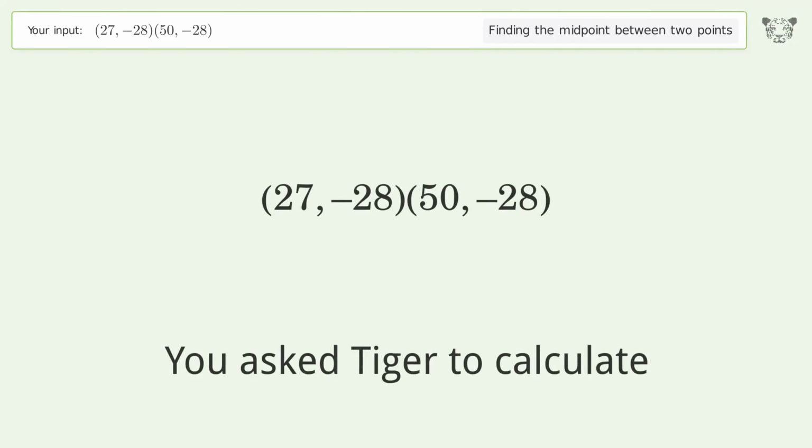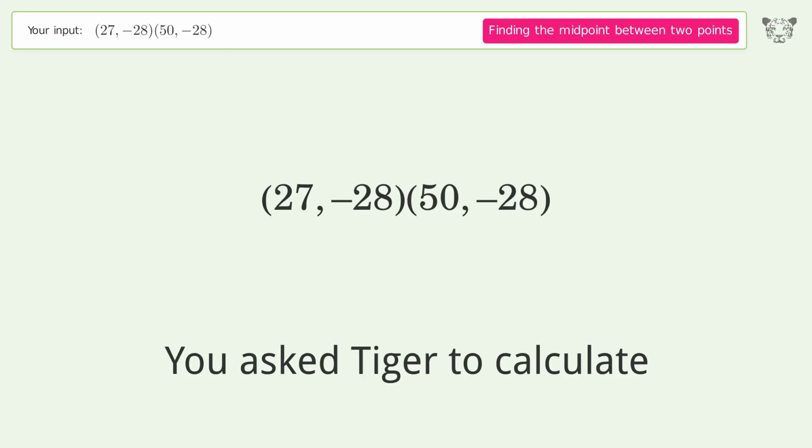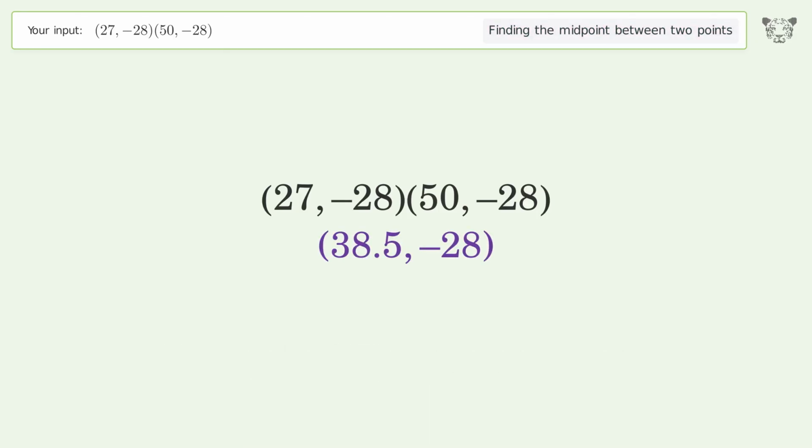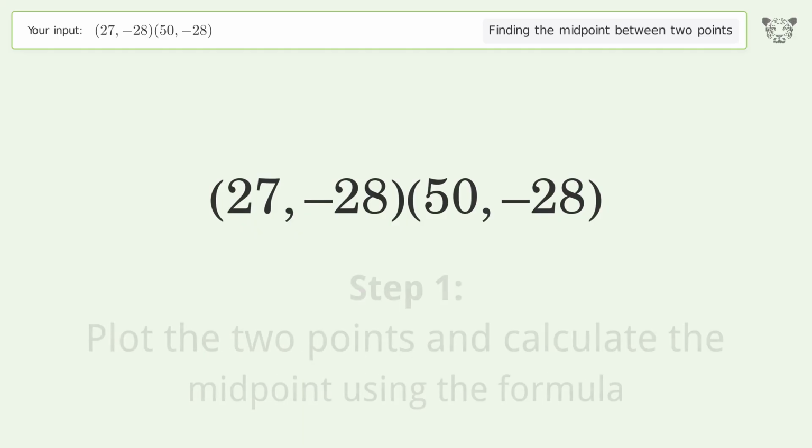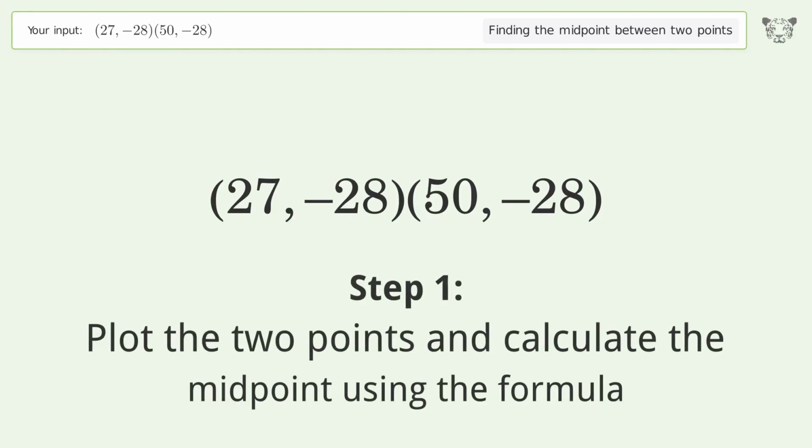You ask Tiger to calculate. This deals with finding the midpoint between 2 points. The midpoint between the 2 points is 38.5, -28. Let's solve it step by step. Plot the 2 points and calculate the midpoint using the formula.